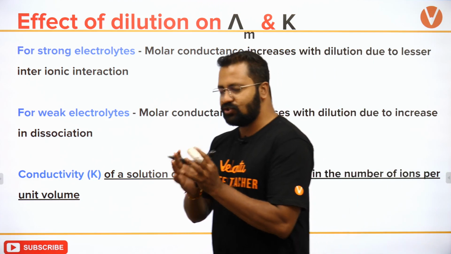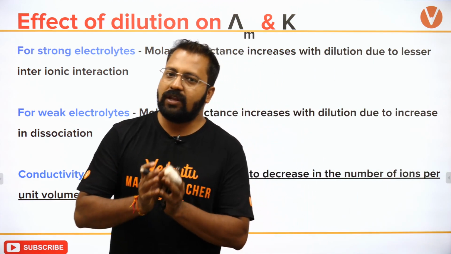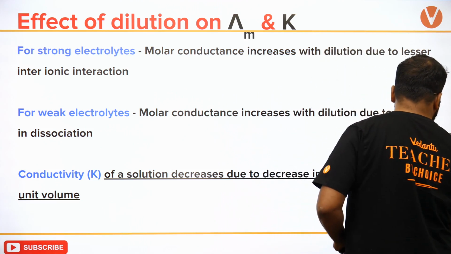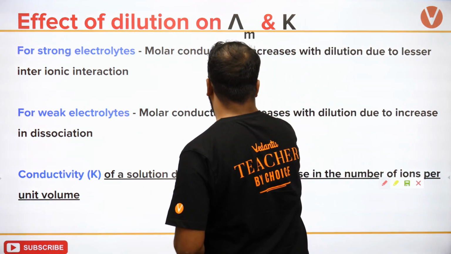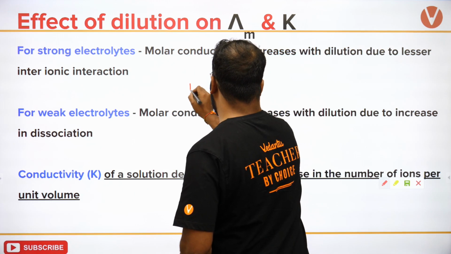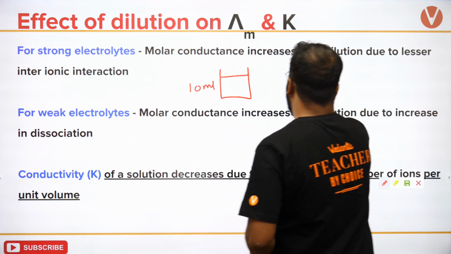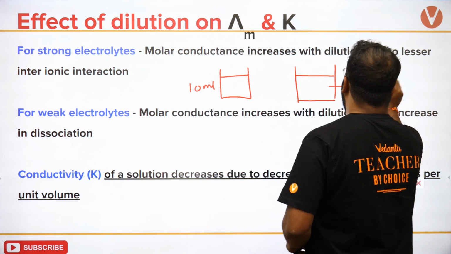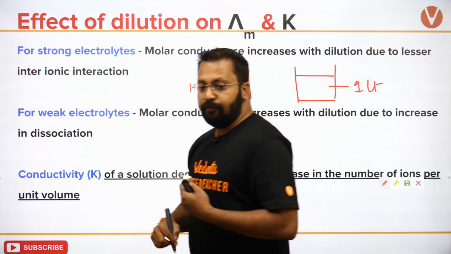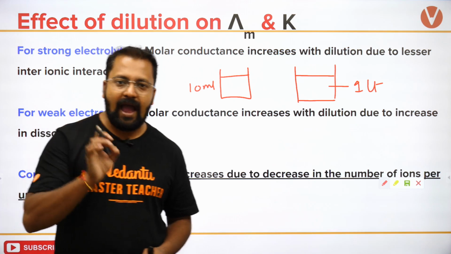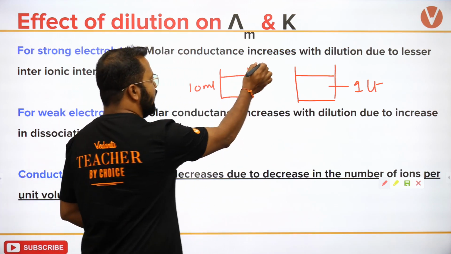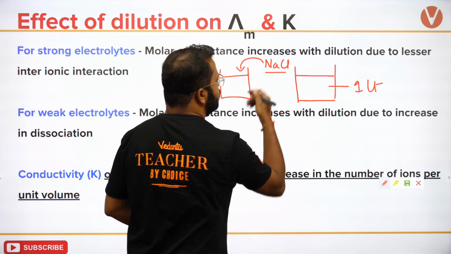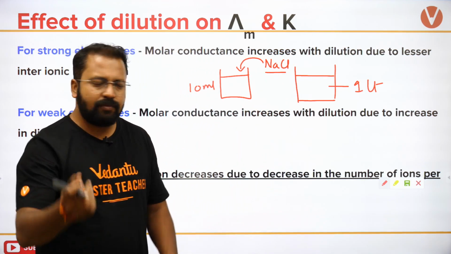Suppose there is a solution of sodium chloride. एक हमने solution बनाया है. Okay, for example, I have taken 10 ml. I have taken 1 liter. In both of them I have added sodium chloride. For example, मान लेते हैं बहुत ही कम अमाउंट हमने डाला है.